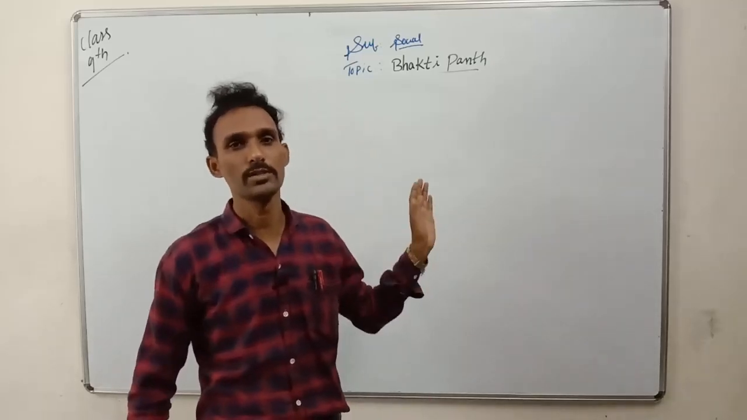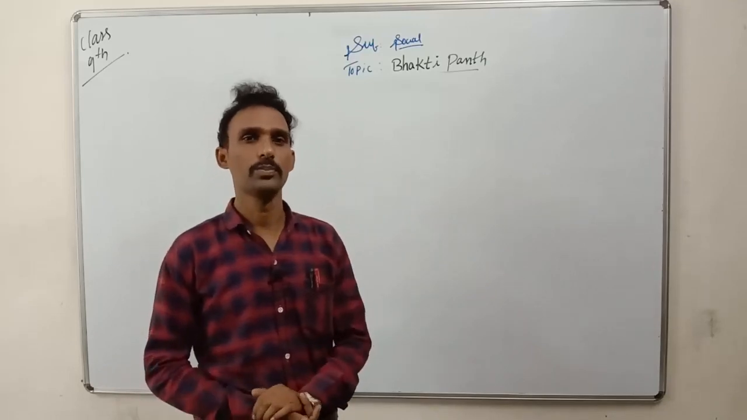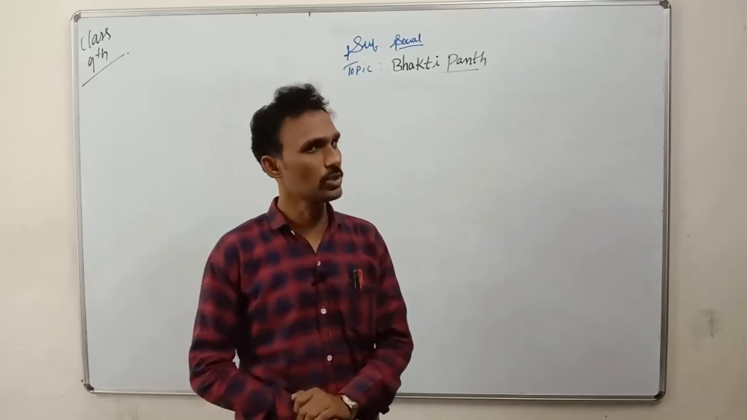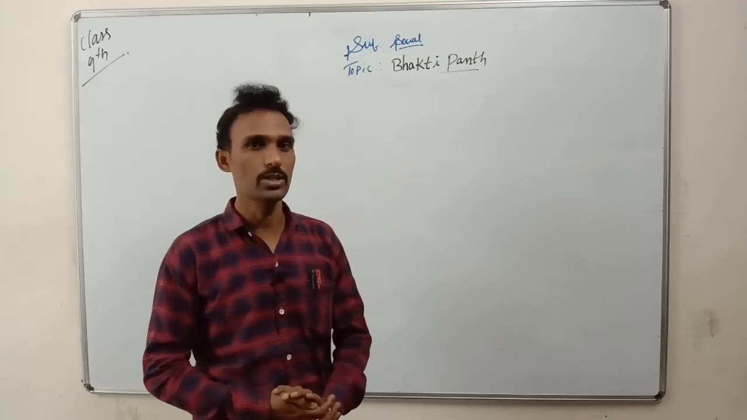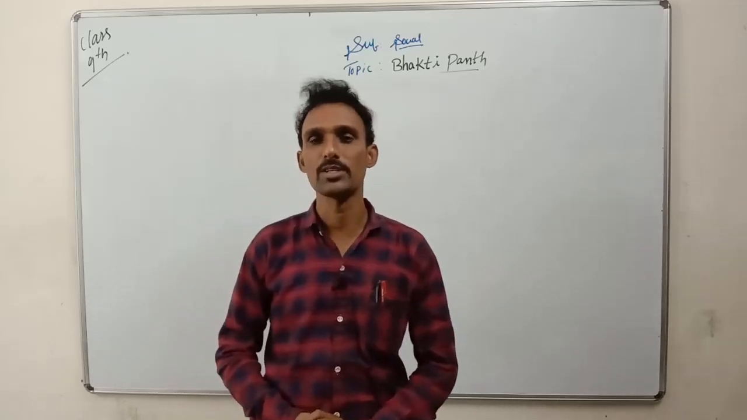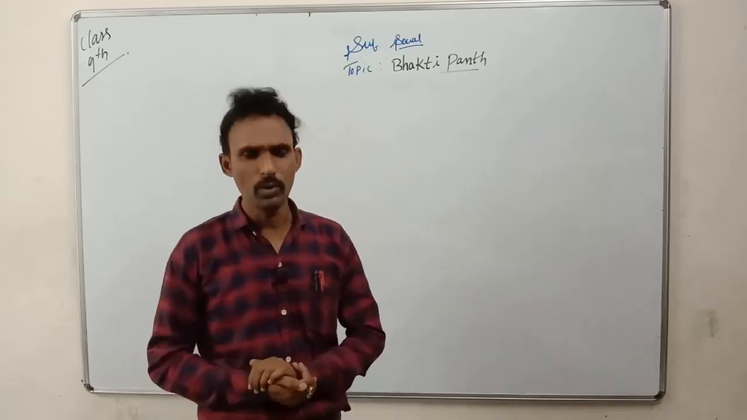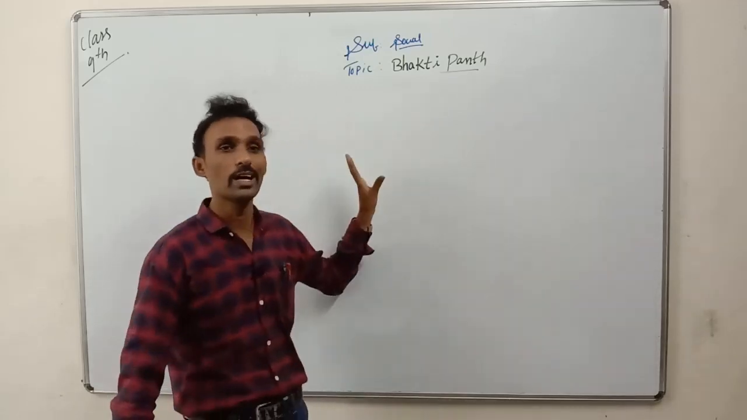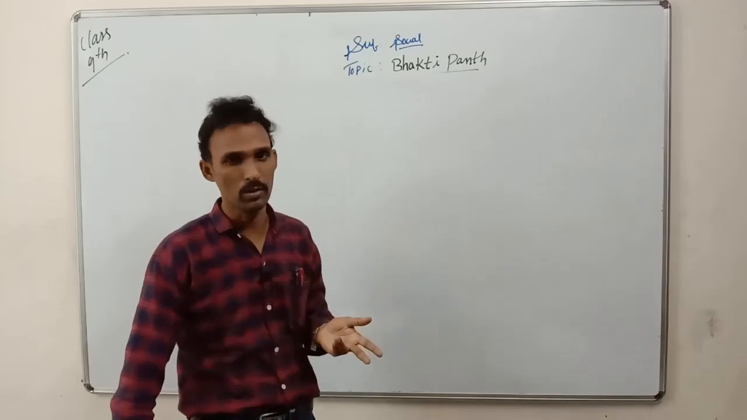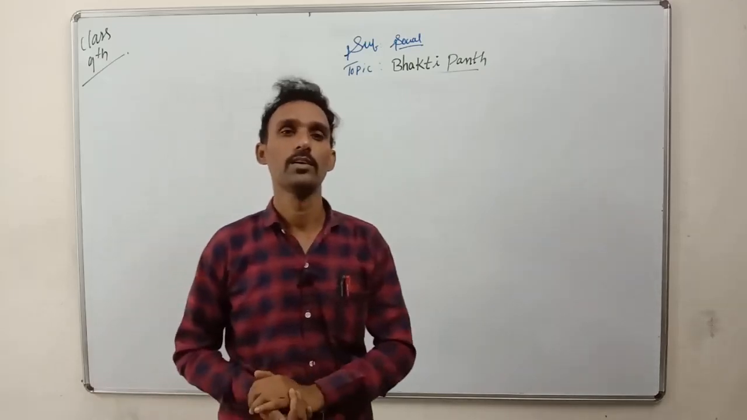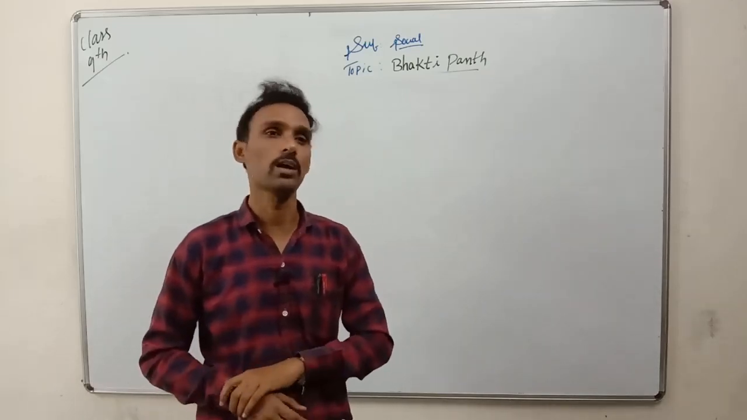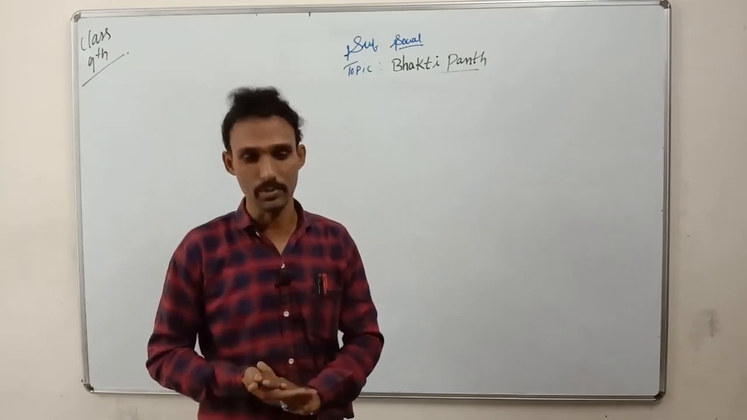I'm taking social science. In the previous chapter we learned, and now this is our second chapter. What is the name of the chapter in history? Bhakti Panth. This is the sixth chapter. What is the meaning of Bhakti Panth? Bhakti means devotion towards God. Panth means followers. We can say Bhakti Marga also; Marga and Panth are the same.